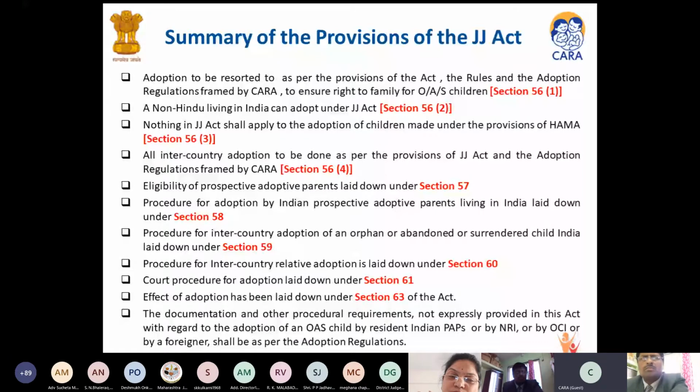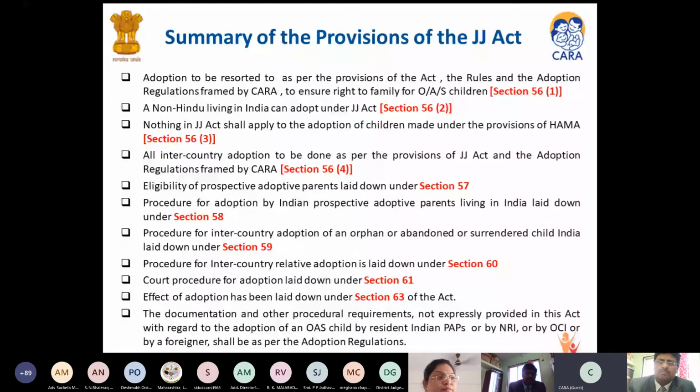A non-Hindu living in India can adopt under the JJ Act. Nothing in the JJ Act shall apply to the adoption of children made under the provisions of HAMA. All inter-country adoption is to be done as per the provisions of the JJ Act and adoption regulations. Eligibility of PAPs is laid down under section 57 and further in regulation 5 of the adoption regulations.